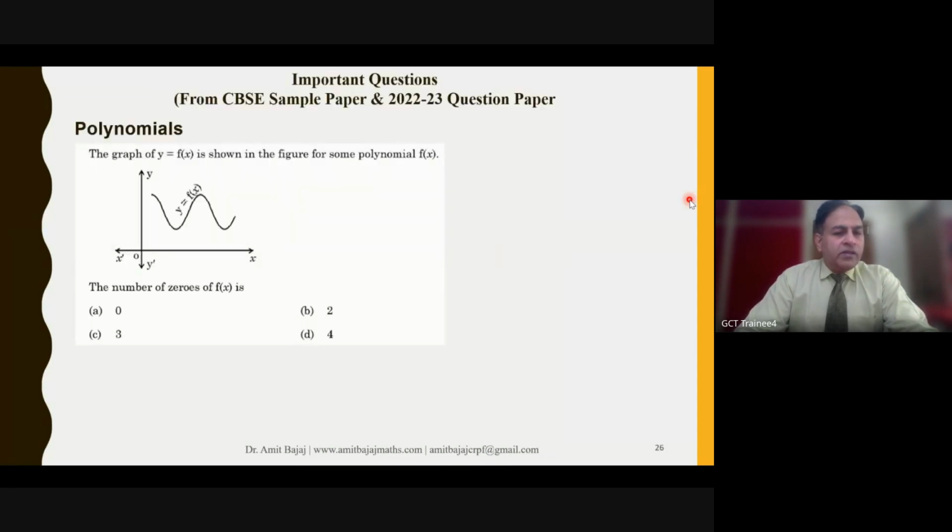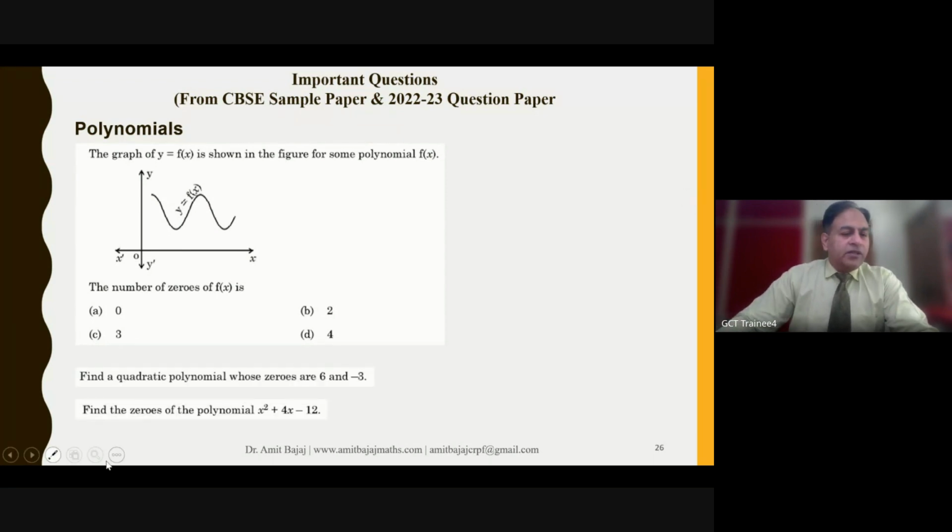From polynomials, generally the graph is given, writing the number of zeros, and questions like this. Find a quadratic polynomial whose zeros are 6 and -3. Find the zeros of such a polynomial. So splitting the middle term, a lot of good practice must be given.